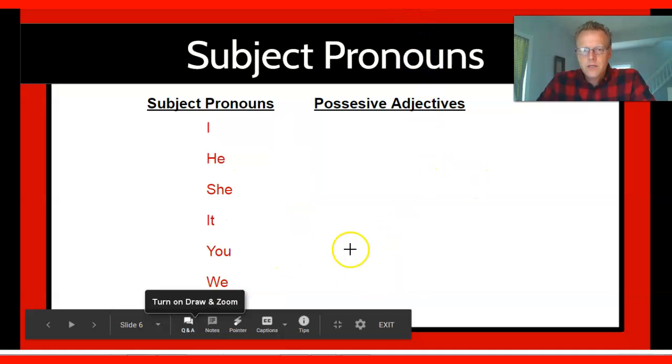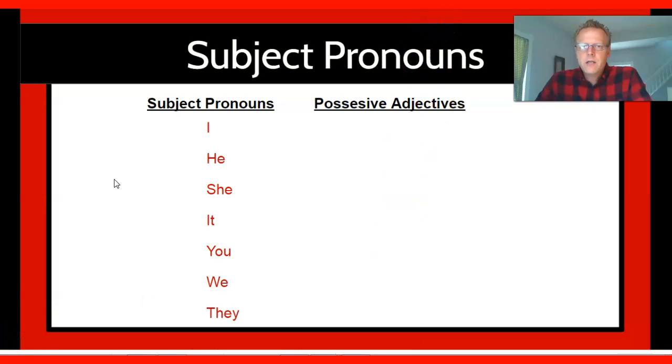Excellent. Let's take a close look at possessive adjectives now.